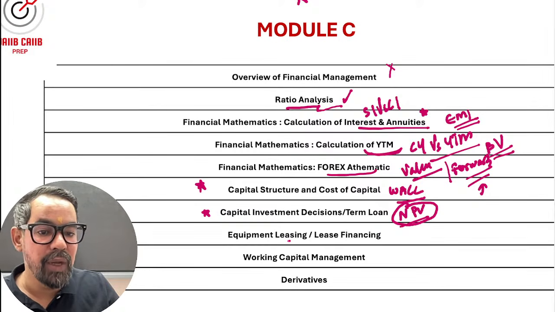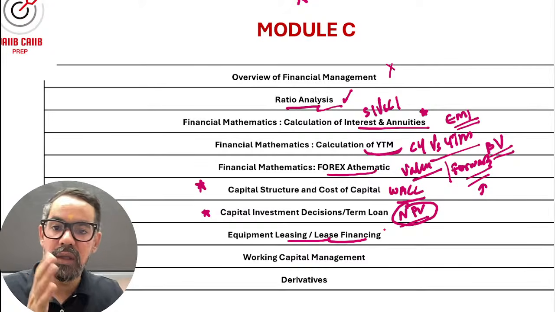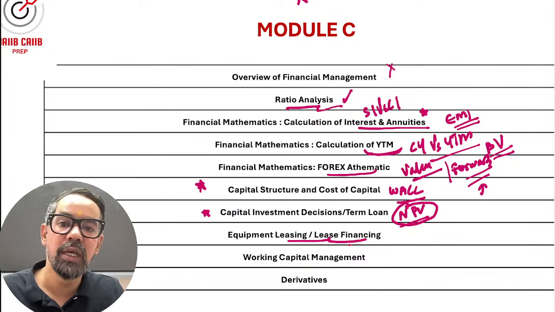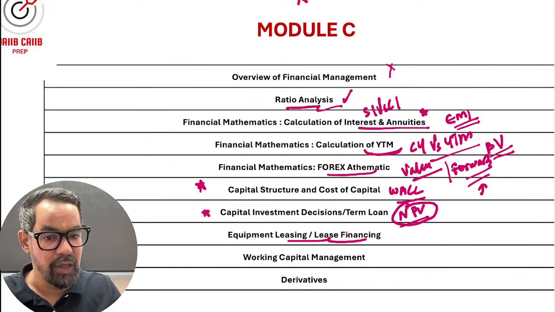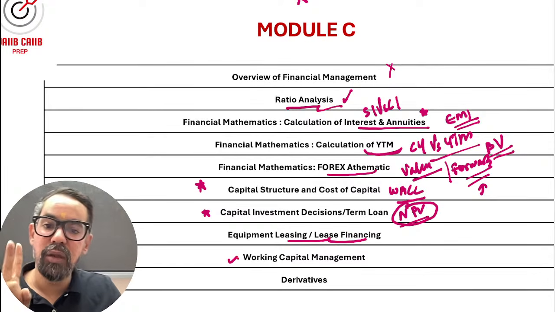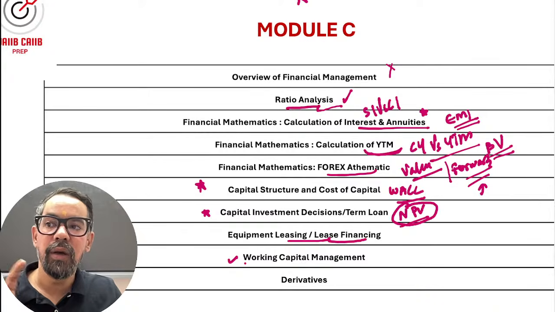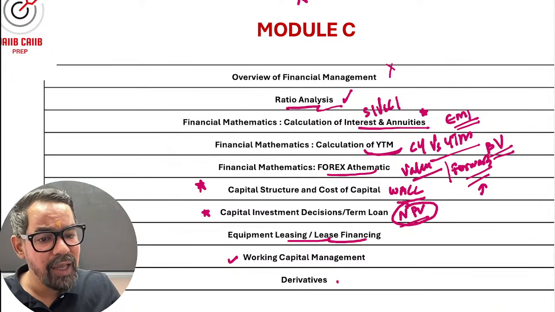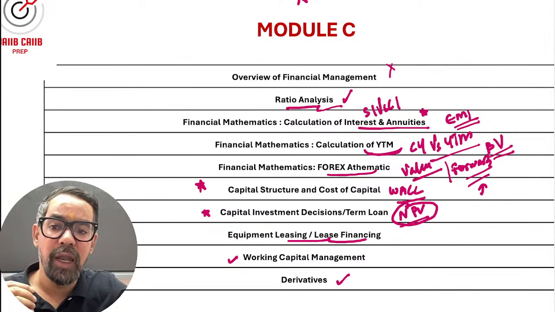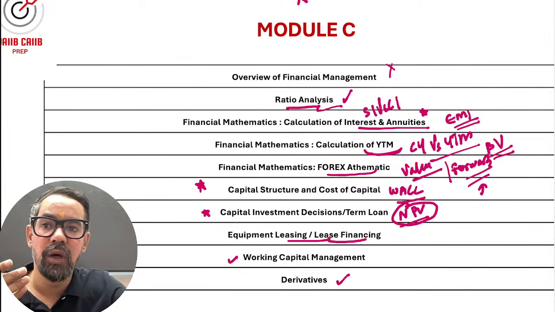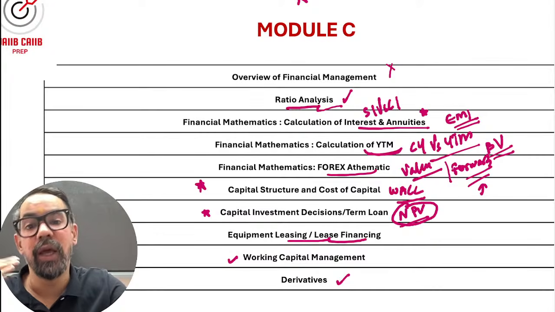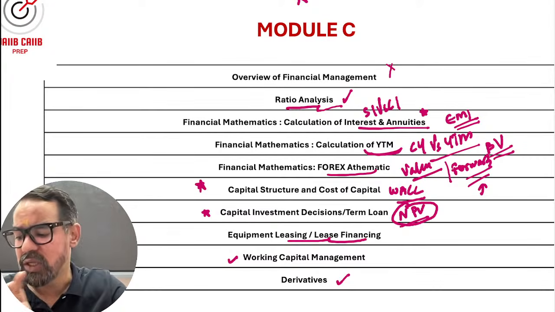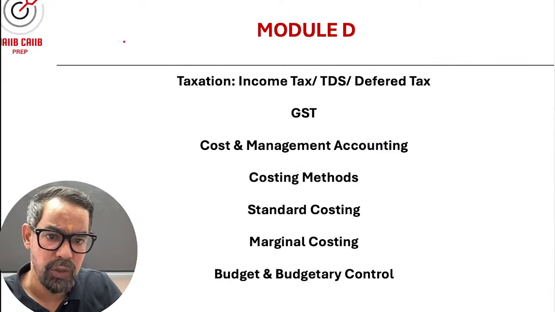Then we have equipment leasing and lease finance. The accounting perspective around these is more important because this is also part of your IN IFS. Working capital, three methods of calculating working capital or factors affecting working capital get asked. Derivatives again, options or the swap area, that is the more important one. Apart from that, the same things which we have covered in IN IFS also.